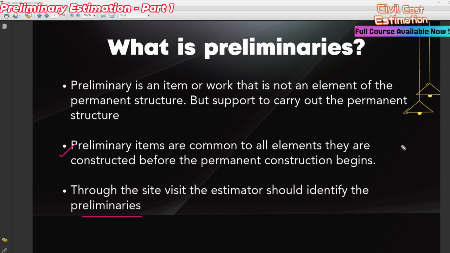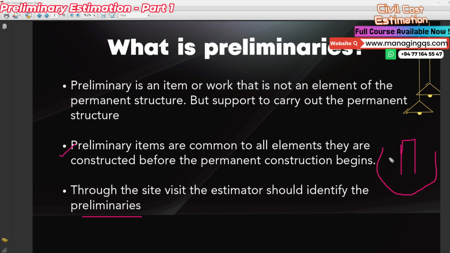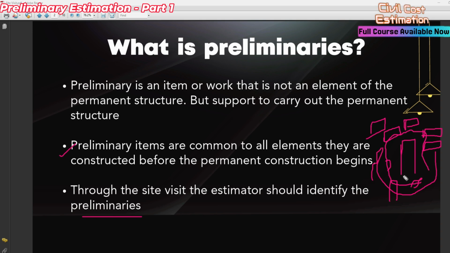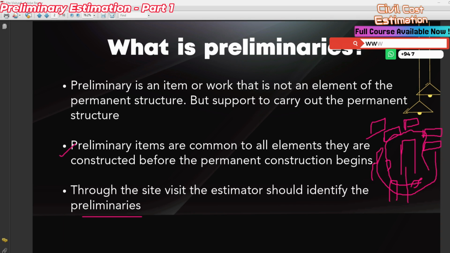Now I will give some examples. For example, you are going to build one high-rise building. The preliminary items mean site fencing, signboards, cranes, transportation, buildings and offices, contractor site offices, employer site office, consultant site office, staff rooms, toilets, cabins and like this. These are the general ideas of preliminaries. These items should be constructed before the permanent construction begins. So this is a general idea for the preliminary work.